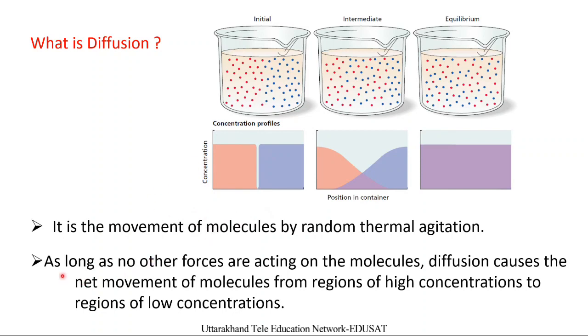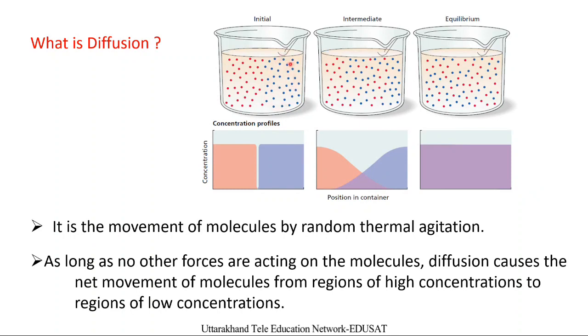As long as no other forces are acting on the molecules, diffusion causes the net movement of molecules from regions of high concentration to regions of low concentration. It means if no other forces are acting on these molecules, and they are kept in normal temperature and pressure conditions, then they will move from their area of higher concentration towards the area of their lower concentration.